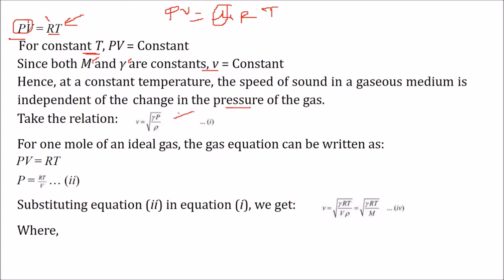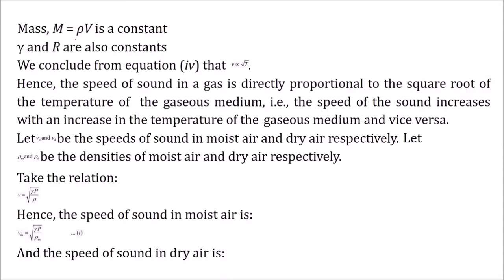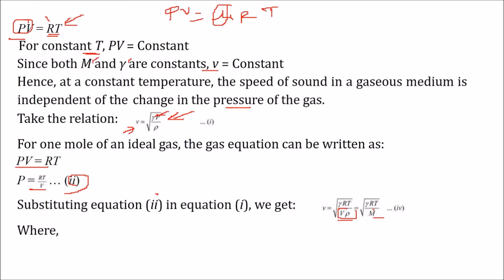Now again for 1 mole, we take the relation mu equal to 1. What is P? P can be written as RT by V. Now substituting this second relation in our first equation, we put RT by V in place of P. So this becomes gamma RT by rho into V, and we know that rho into V, that is density into volume, is mass. So gamma RT by m. Here this mass will remain constant. So what we get is gamma RT.